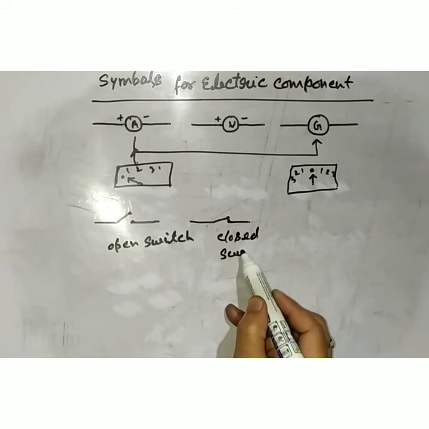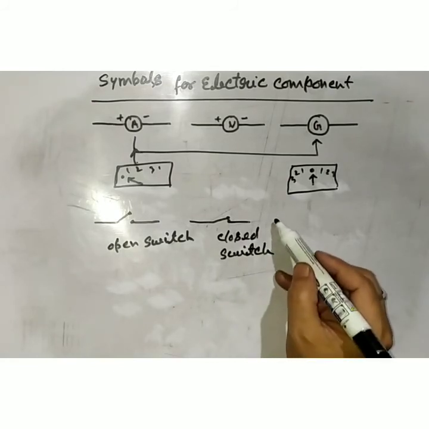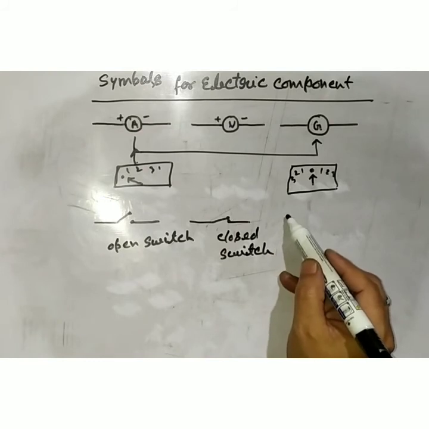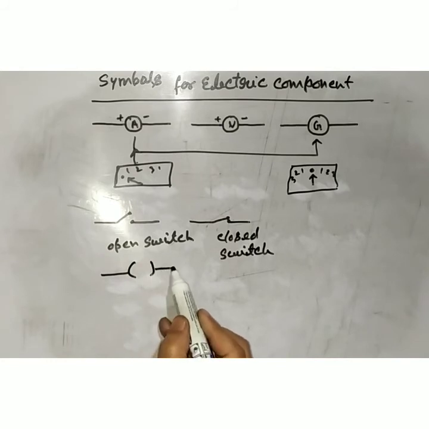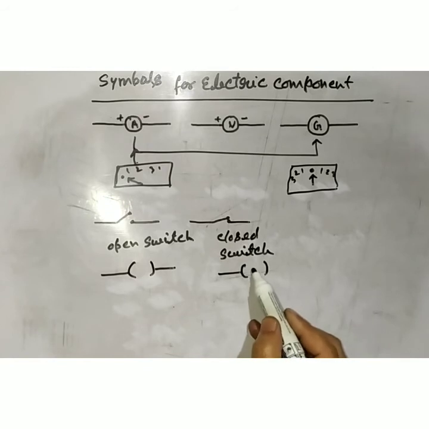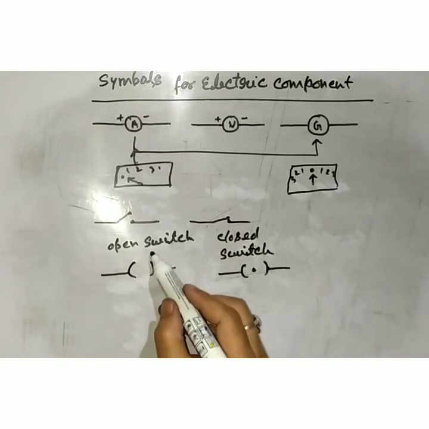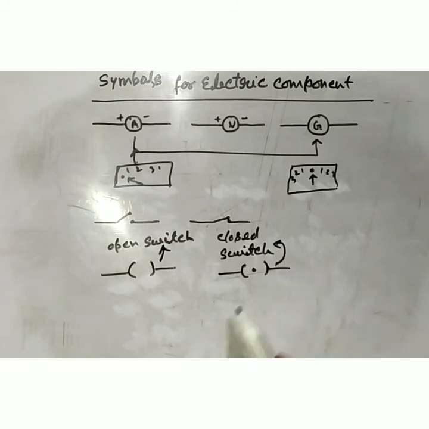Or another symbol of a switch: this is an open switch, and this is a closed switch. For a closed switch, when we put this dot at the center of these two brackets, then it is a closed switch.